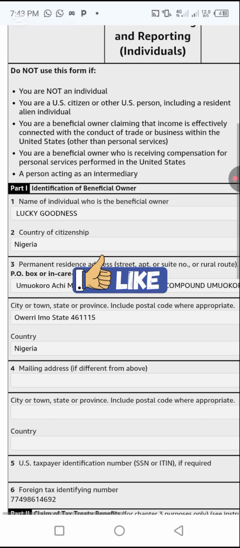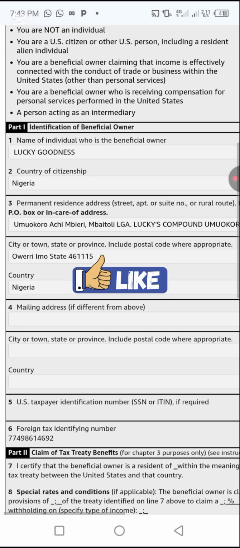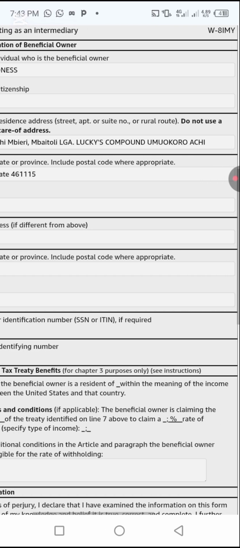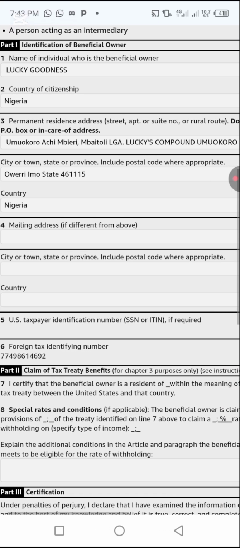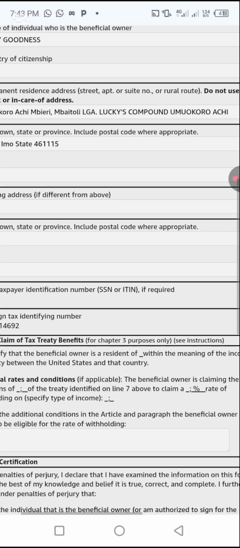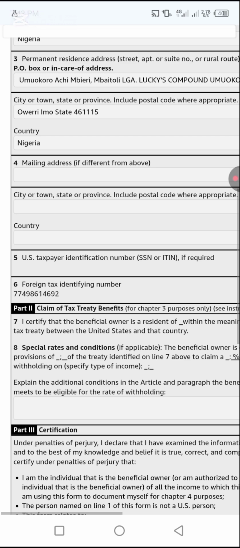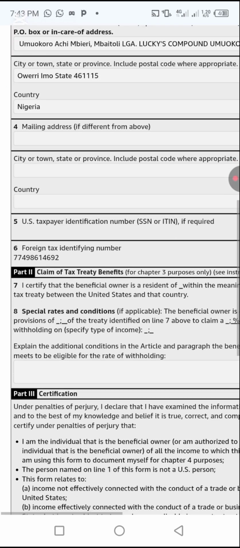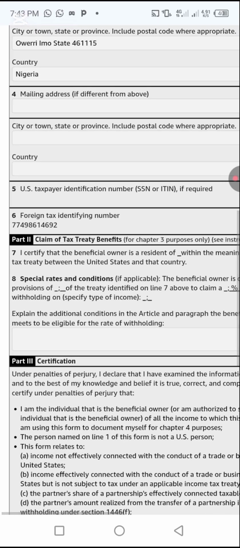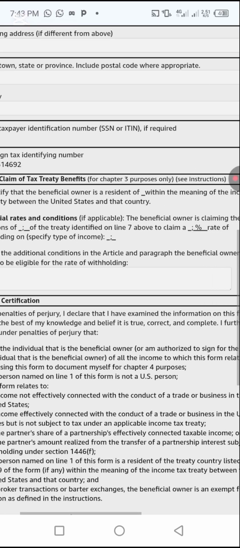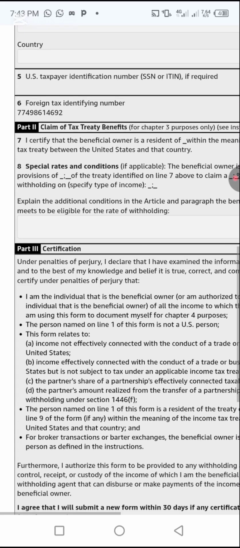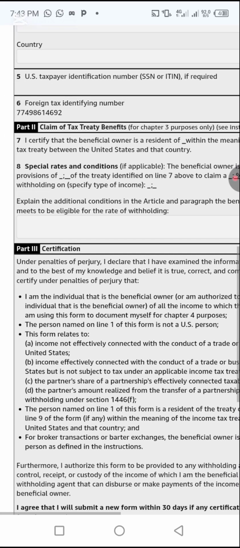Identification of beneficial owner. Name of individual who is the beneficial owner, country of citizenship. Alright. Permanent residence address, street. Okay, this is my address. City or town, state or province, include postal code. Alright, Owerri, Imo State, country, Nigeria. Now, city or town, state or province, include postal code, country, US taxpayer identification number, SSN if required, a foreign tax identifying number. Alright.